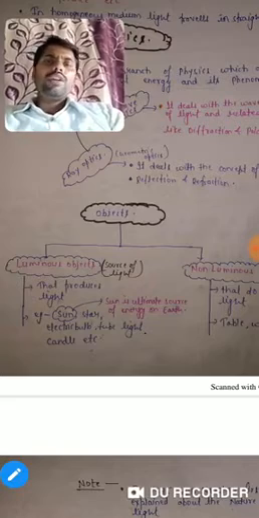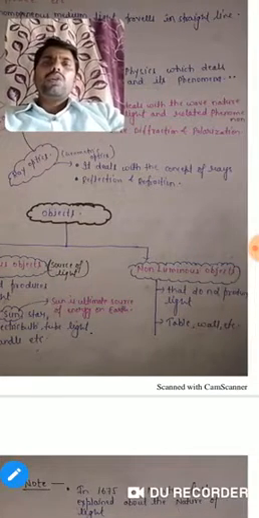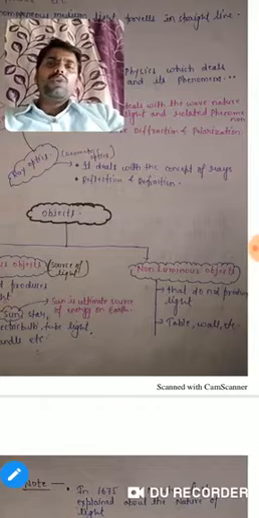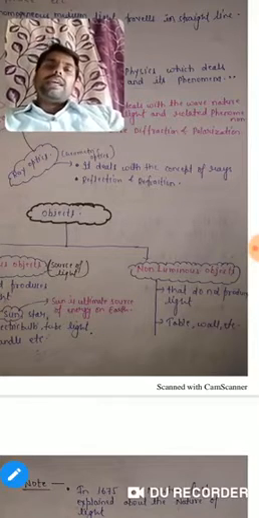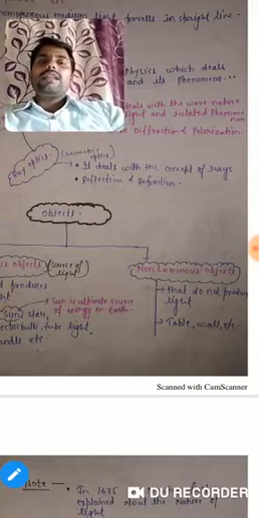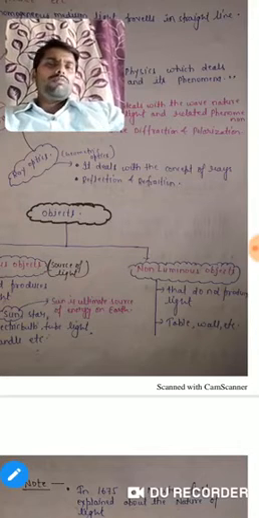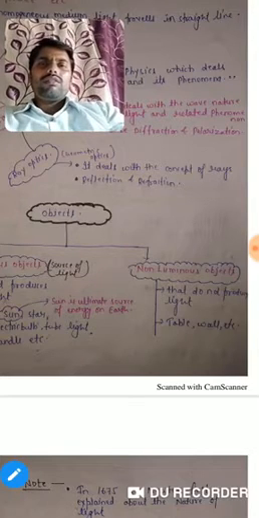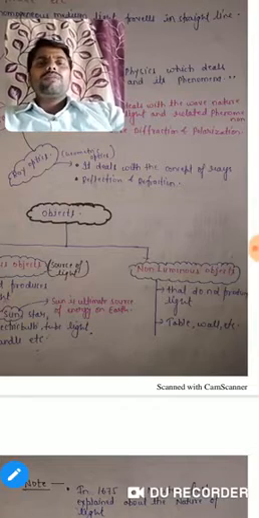Now we will move on to the next, non-luminous objects. Non-luminous objects are those objects that do not produce light. For example, the objects present in your room, table, bed, etc. These are non-luminous objects.